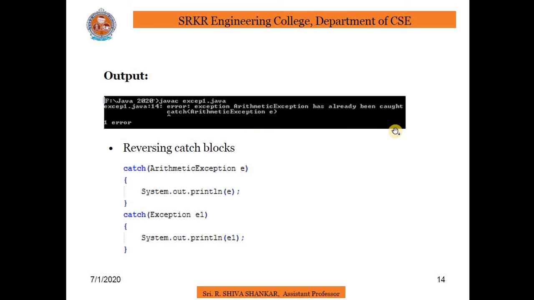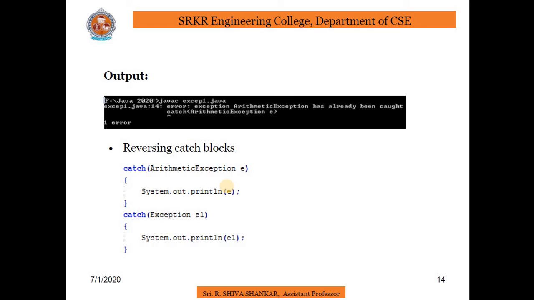Arithmetic exception has already been caught, so this catch for arithmetic exception is unreachable. This is the error we get when we start with catch Exception and then pass arithmetic exception afterwards. If I pass catch arithmetic exception first, then simply we will get an output saying there is an exception.